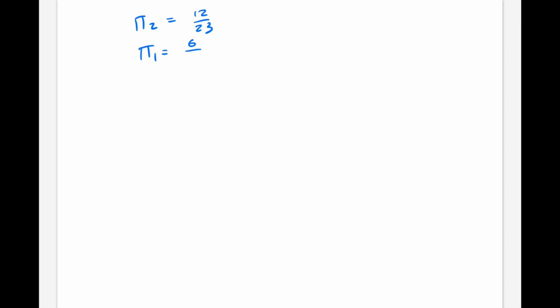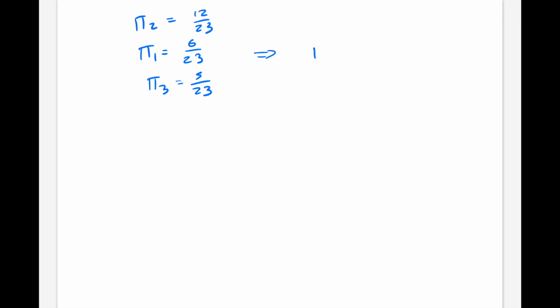Now, from all the relations we know so far, we know that pi 2 is equal to 12/23. We know that pi 1 is equal to half pi 2, which must be 6/23. We know that pi 3 is 5/12 of pi 2, so we could work that out, but we also know that the sum of all these is equal to 1, and so pi 3 is whatever's left over, which is going to be 5/23.